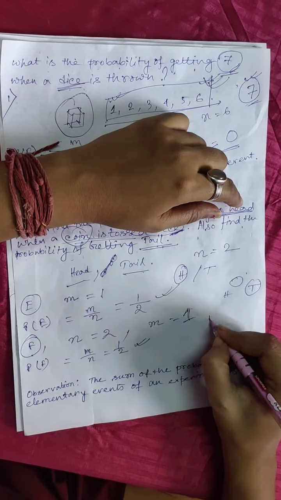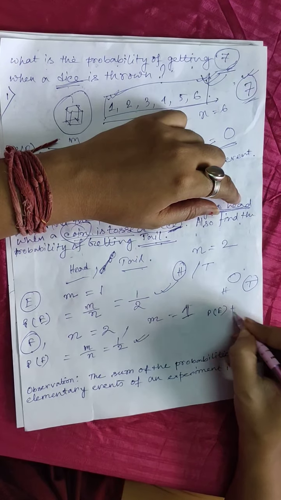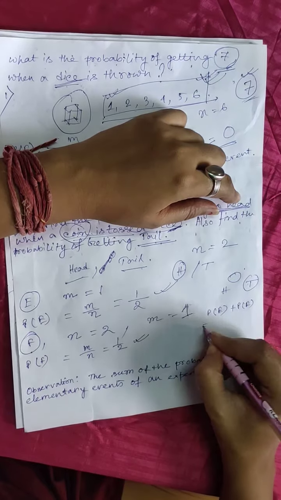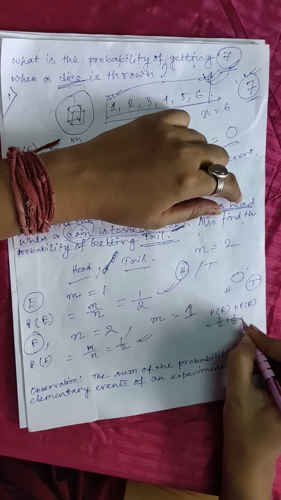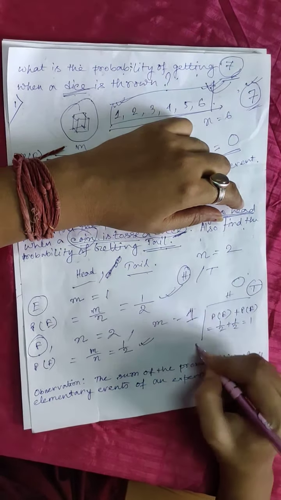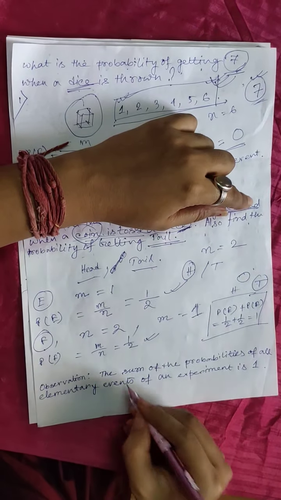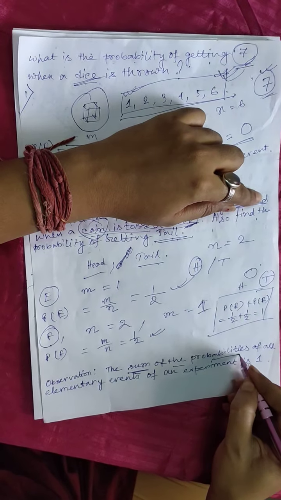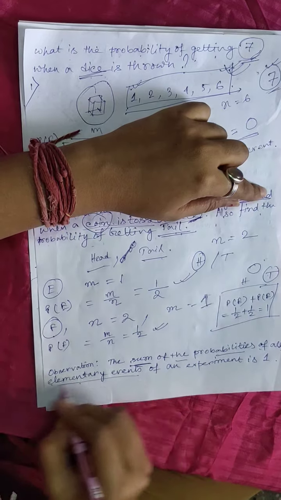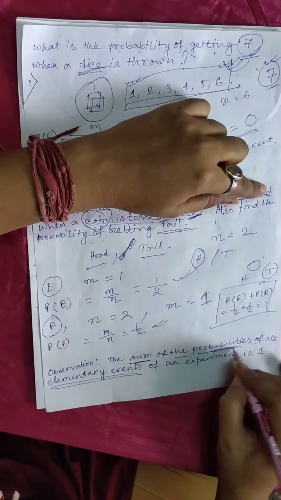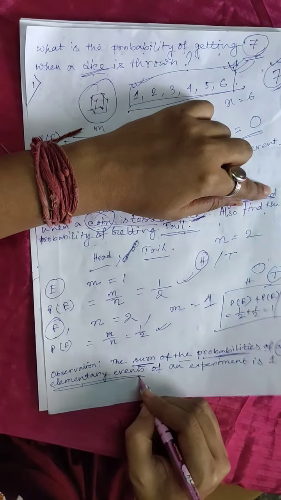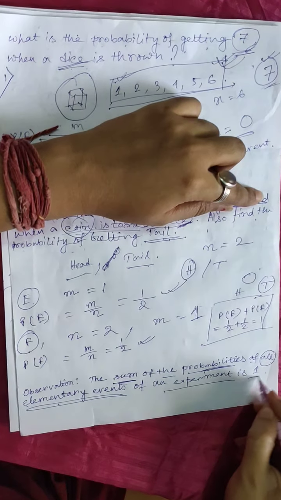Now here, if we sum up P(E) and P(F), it will give you half plus half, that is 1. So from this example, we observe that the sum of the probabilities of all elementary events of an experiment is 1.